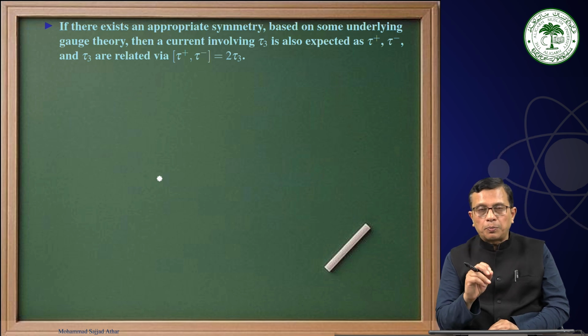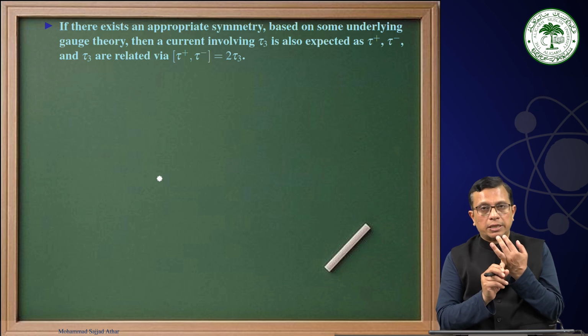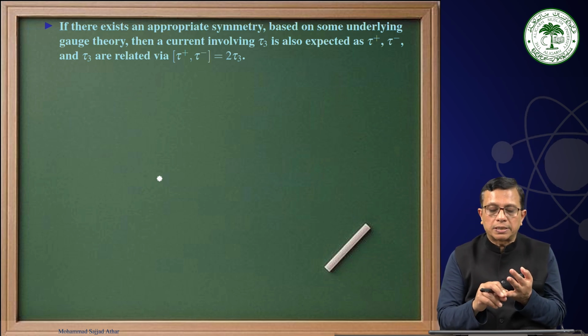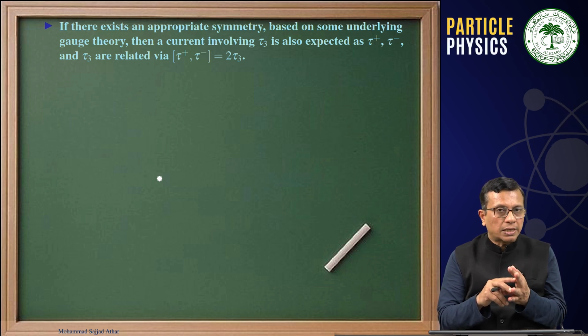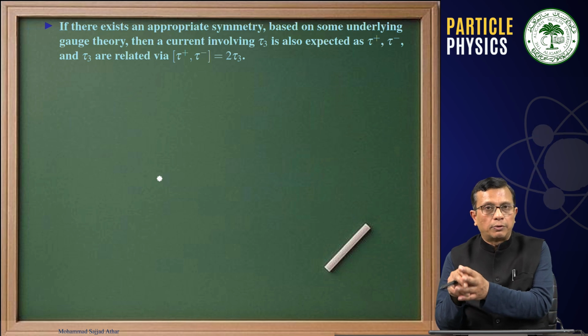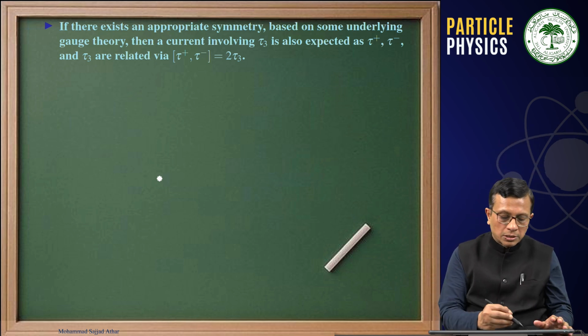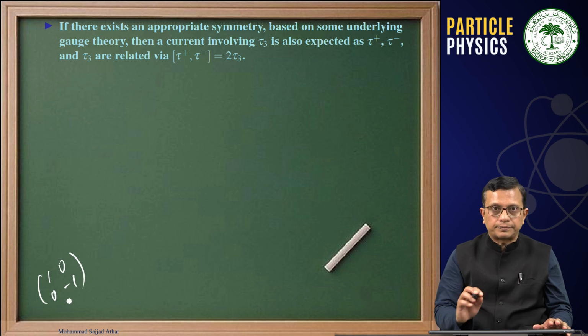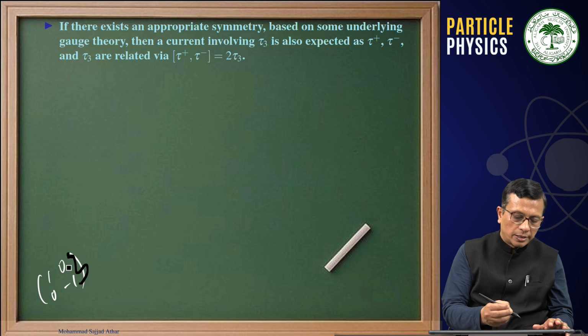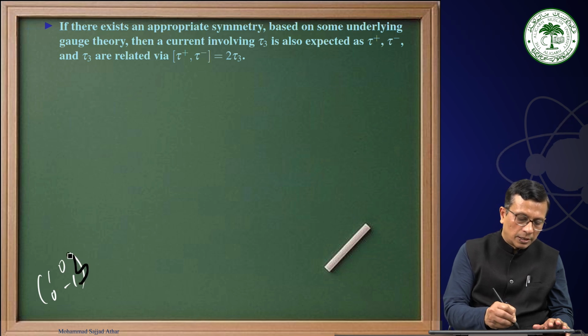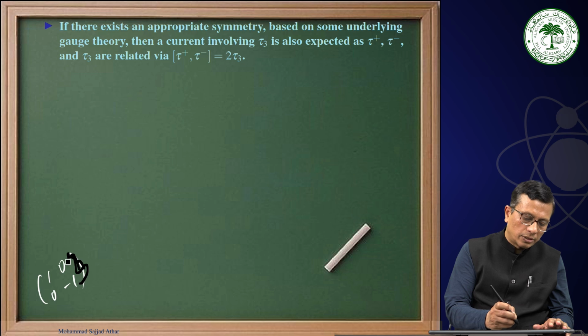Now, the important point is, we have discussed in the last lecture that tau 3 is not independent. It is related to tau plus and tau minus. Therefore, if you are drawing some relation with tau plus and tau minus, that should also involve tau 3. And remember, tau 3 was (1 0; 0 -1). These are all traceless, Hermitian and all that, which I'm not going to detail, because you know the properties of these Pauli spin matrices. The same is true here also.